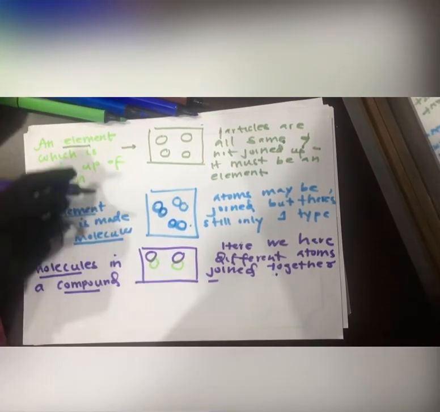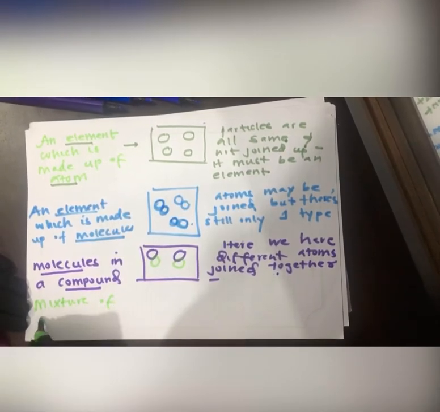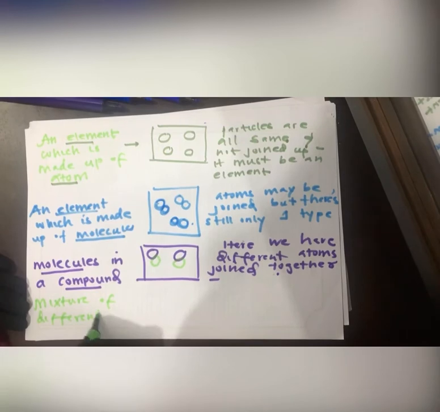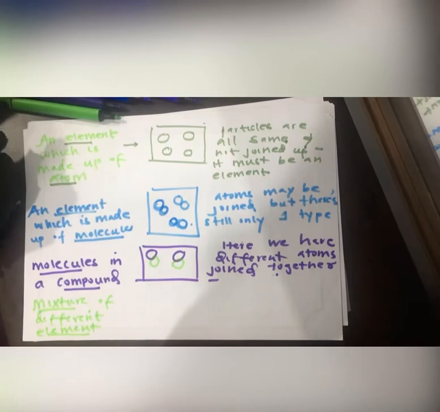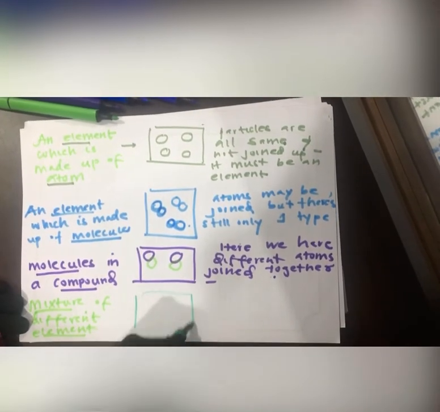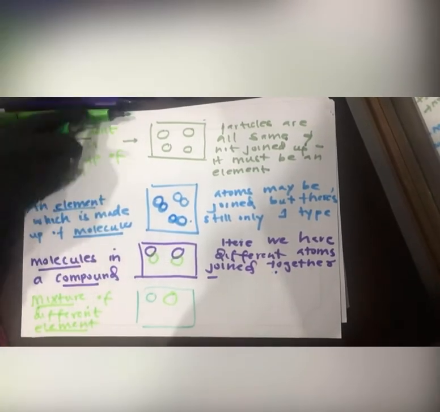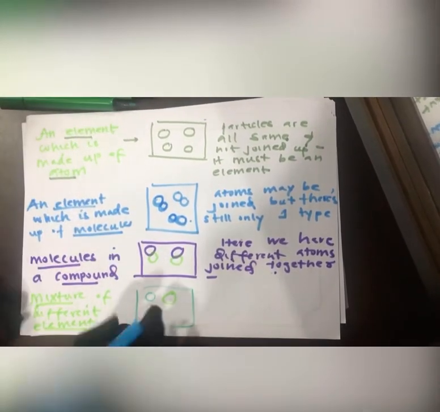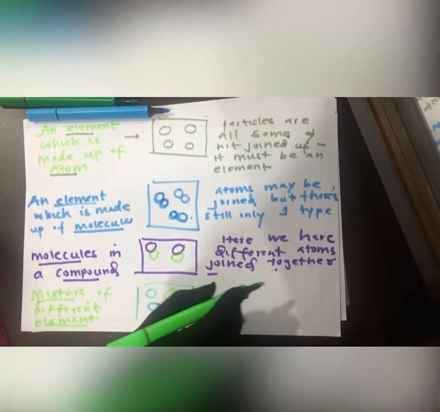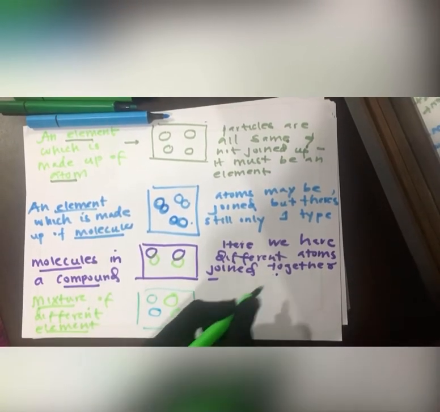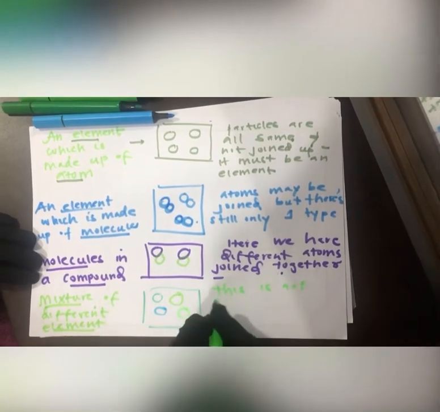And the next thing is a mixture of different elements. For example, I draw the structure. You have different elements. This is not a compound because the elements aren't joined.